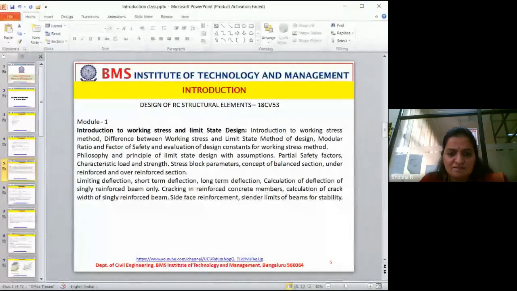These are again a few factors required in analysis and design. What are modular ratio and factor of safety? Factor of safety, I hope everyone knows in general. But in design, we will apply factor of safety to the material separately and to the load separately. Why it is put, and what factors are taken, we will discuss all of that.